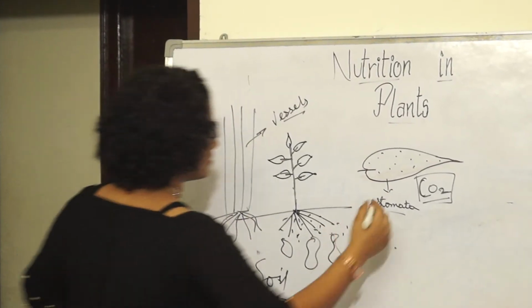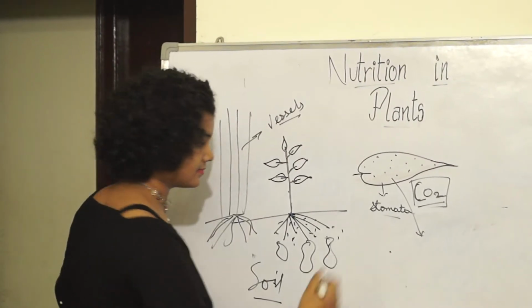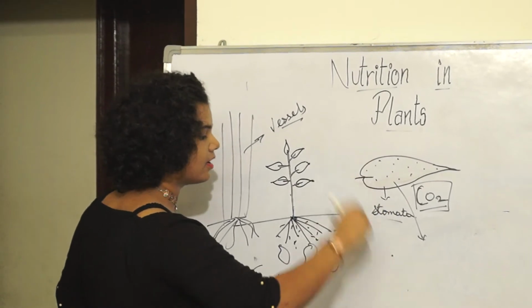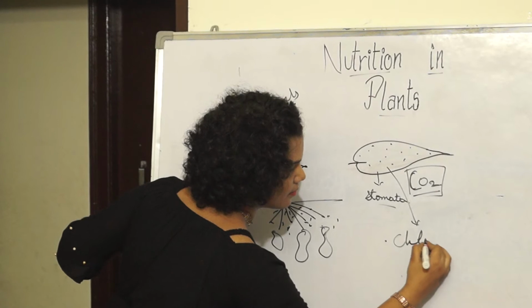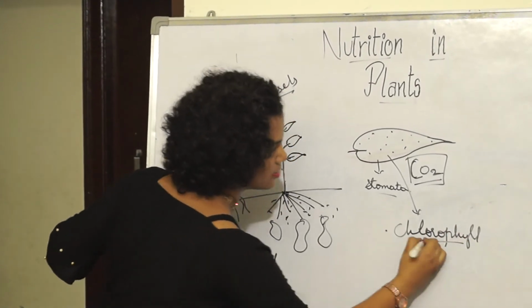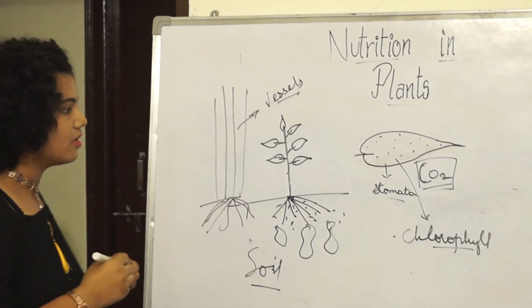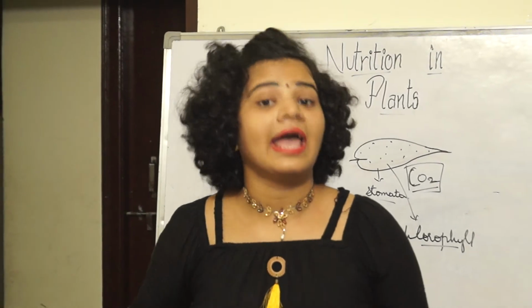So let us write down chlorophyll. Chlorophyll is the green pigment, and this chlorophyll helps to absorb the sun's energy.